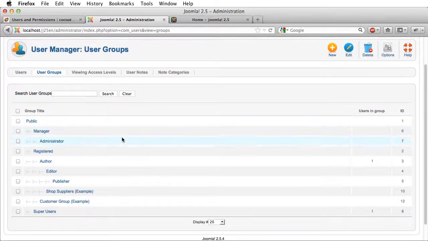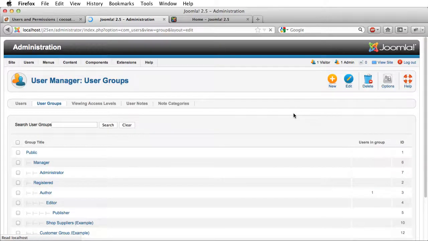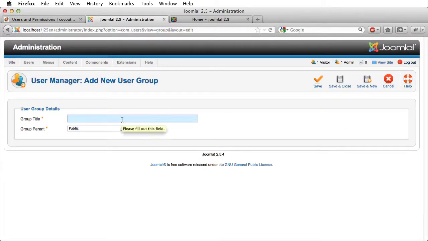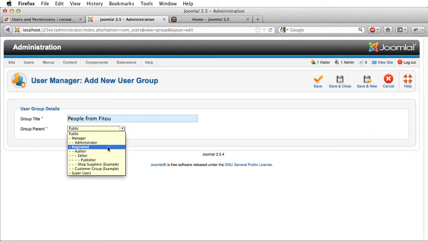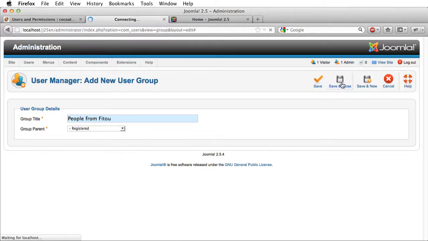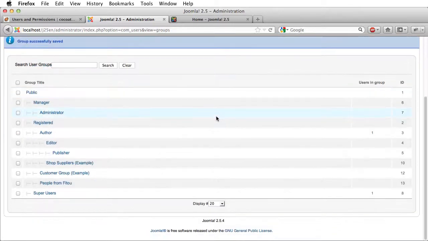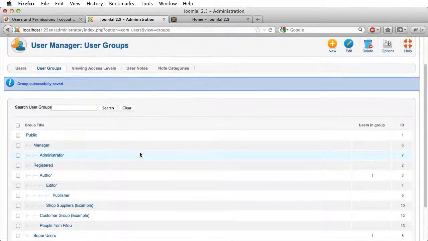So I can say I want to have a new group, and this group is, I don't know, people from V2. This is where I live. And I say, okay, this is below the registered. And then I see, yeah, here are people from V2, for example. And then I have viewing access levels.